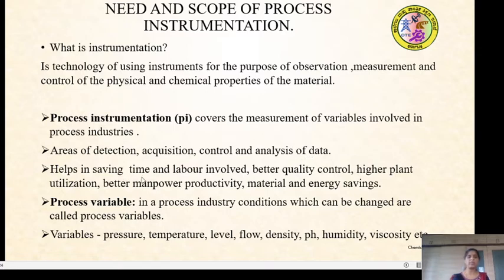It also helps in saving time and labor involved, better quality control of a particular product in a particular operation, and higher plant utilization. The whole instrument can be utilized in order to get a desired, quality controlled product, with better productivity and material and energy savings.